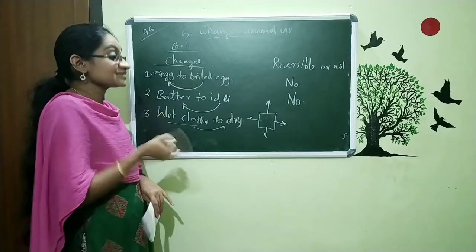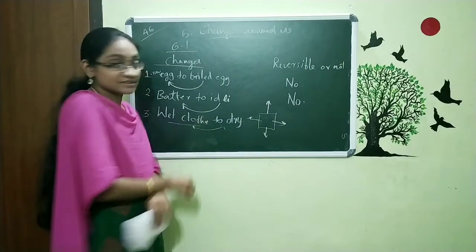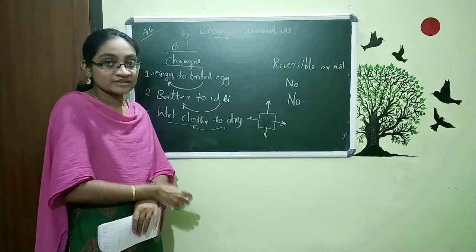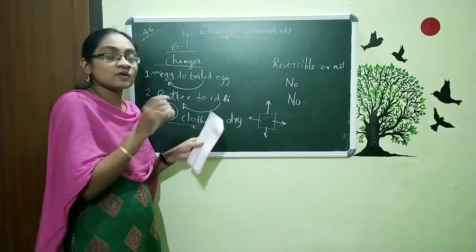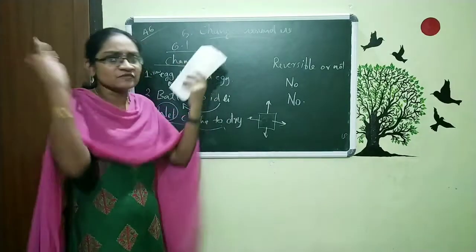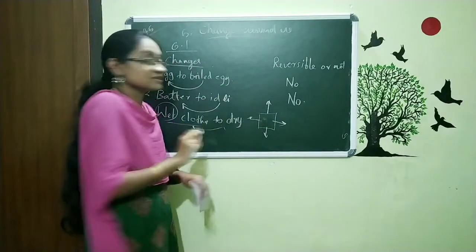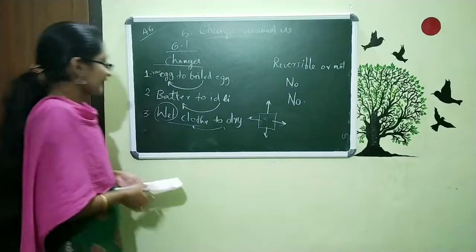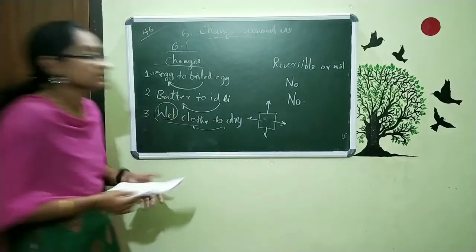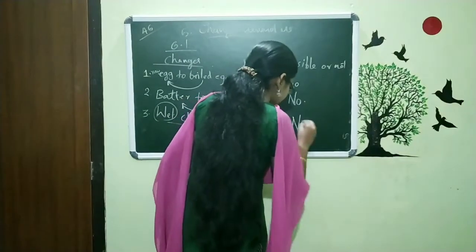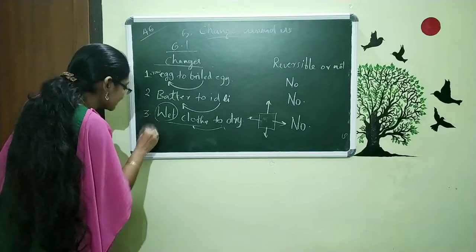Now the question is this, is it possible for the dry cloth to get wet without adding extra water? That means the water content has just escaped somewhere. And now it's not possible to trap that water on the piece of cloth again. So we can say the wet clothes to dry is not reversible. It is not reversible. No. That is the third one. And the fourth one is this.